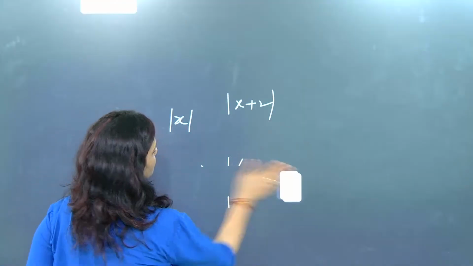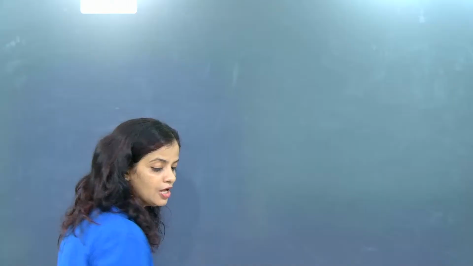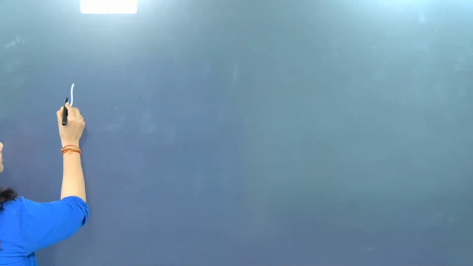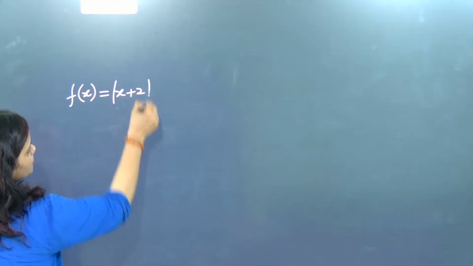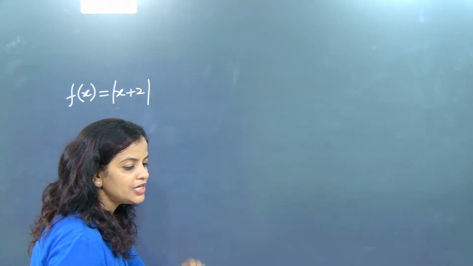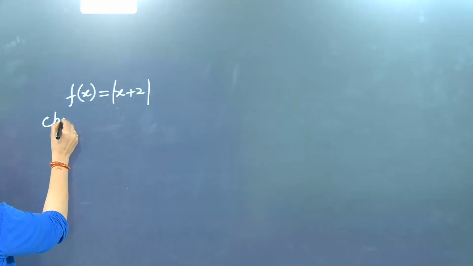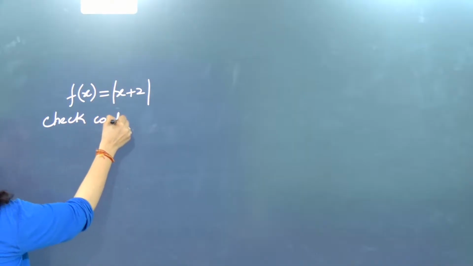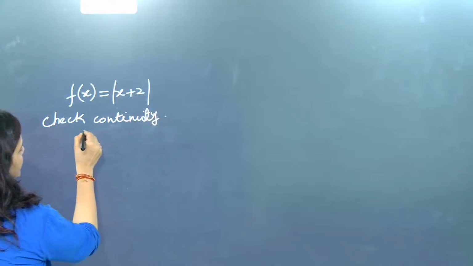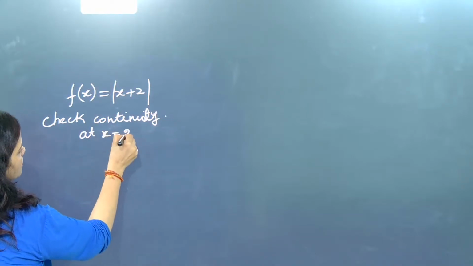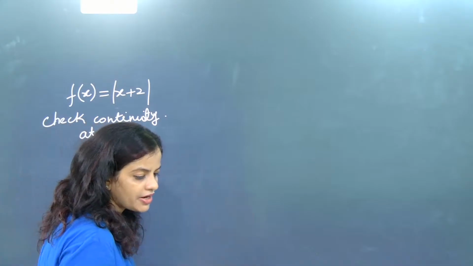Now we will proceed and try to solve another question to check the continuity. So another question written to you like this beta, f of x is equal to modulus of x plus 2. Now check the continuity at x equal to minus 2. Simple concept they are telling, check continuity one by one. Today we will discuss about modulus. Beta why? They told check continuity at x equal to minus 2.